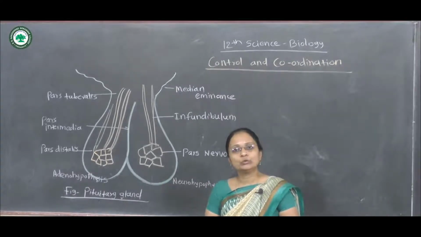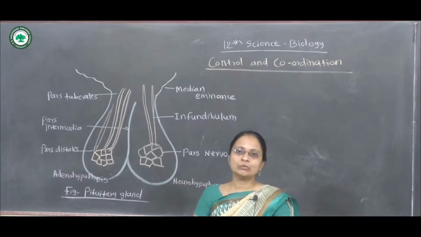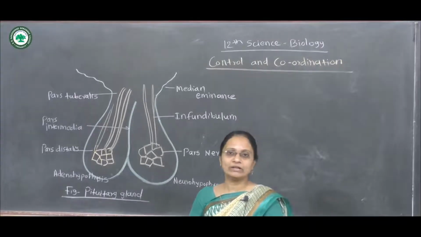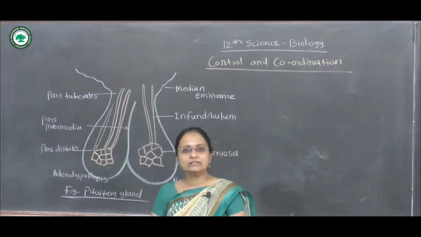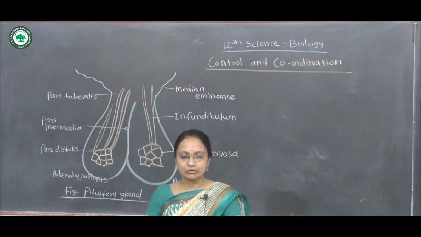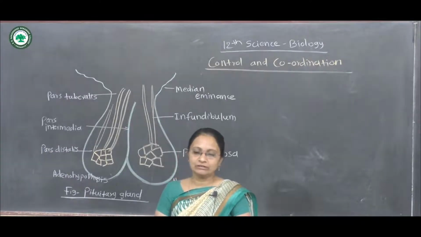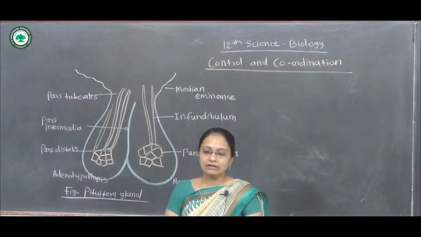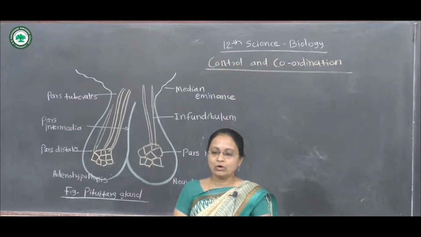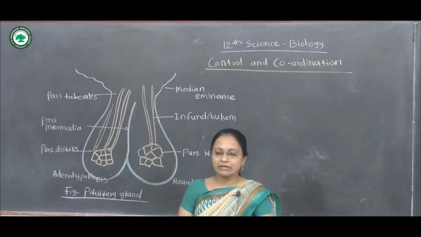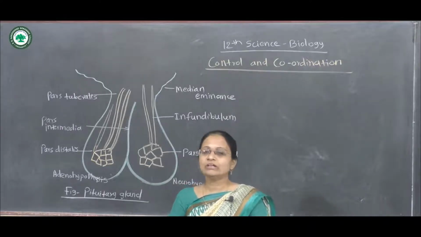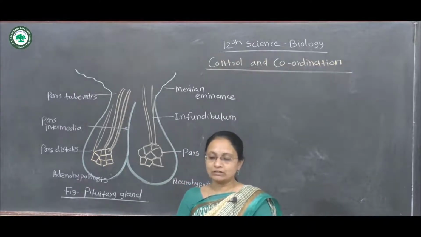Two types of glands are present in the body, that is exocrine and endocrine, and this pituitary is the largest endocrine gland of the body, a pea-shaped structure, reddish gray in color, and it controls all the activities of the remaining endocrine glands. Therefore, it is called the master endocrine gland.